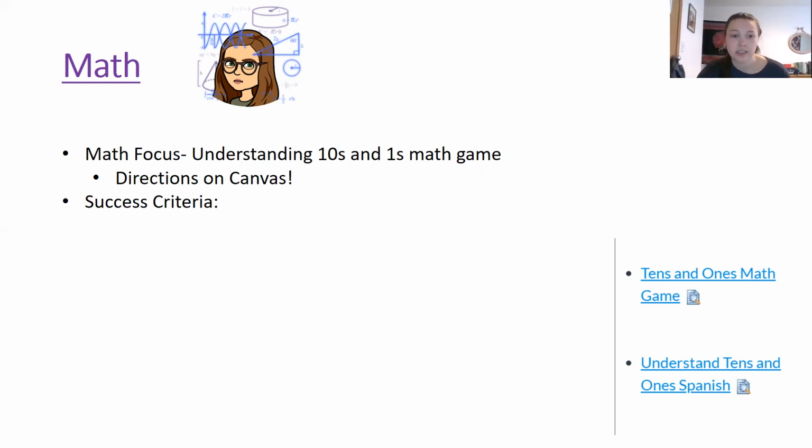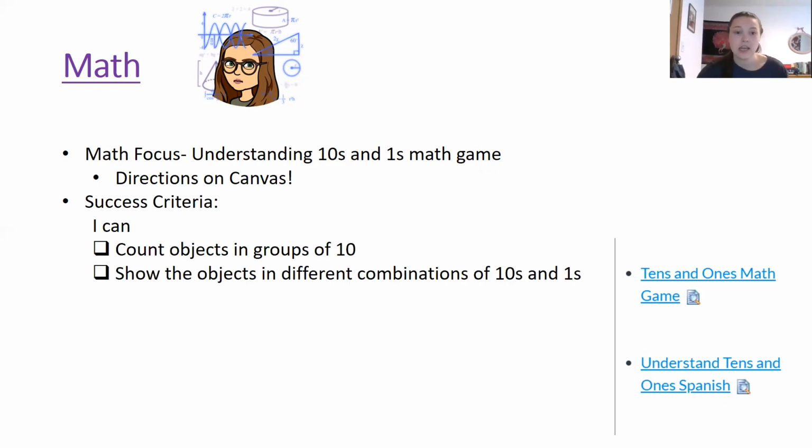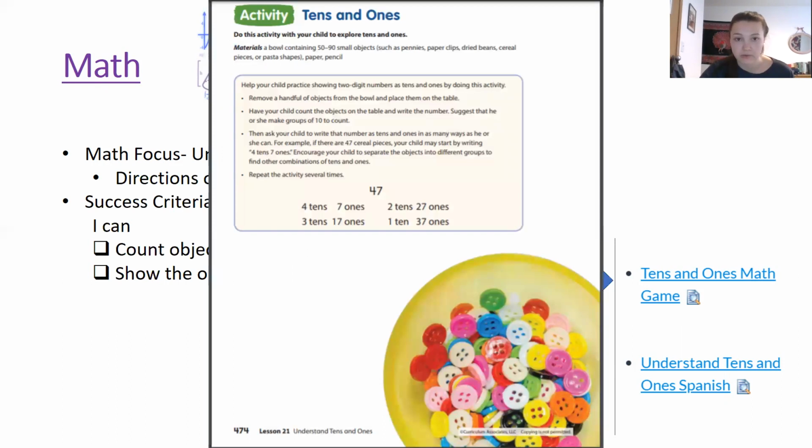And your success criteria is I can count objects in groups of 10 and show the objects in different combinations of tens and ones. And this game is available on Canvas in Spanish, and it's also available in English. So if you click on this, it will download the directions right for you. And there are some materials that are required for this game, but there's lots of options of things that you can use. You can use pennies, paper clips, dried beans, pasta, anything that you have lots and lots of would be perfectly fine.